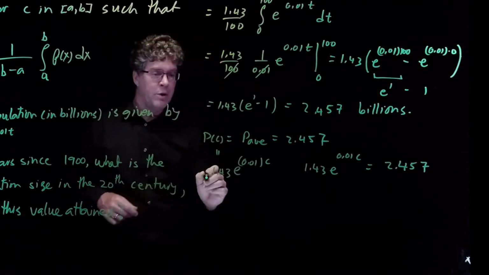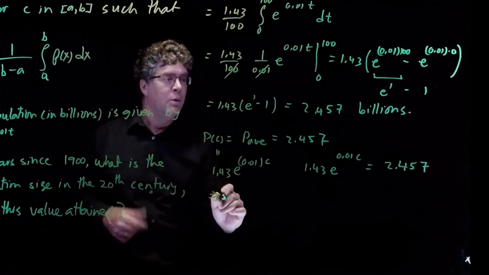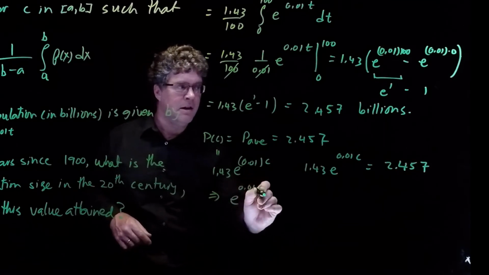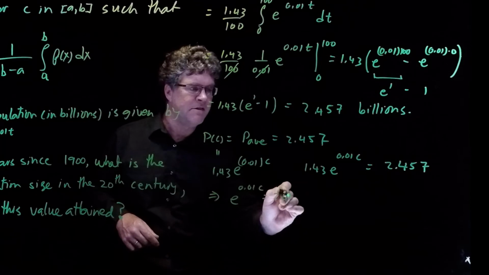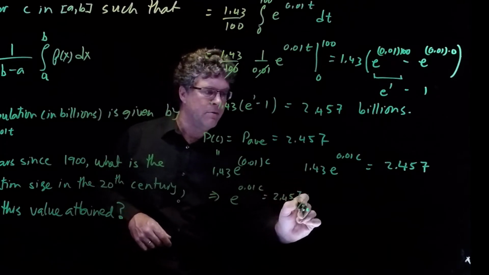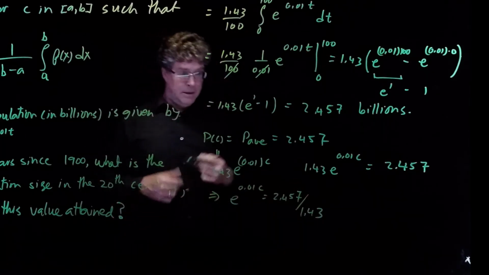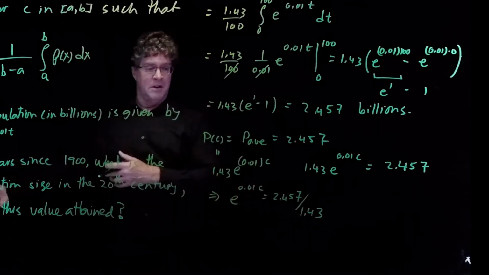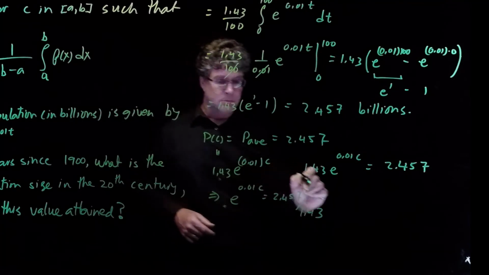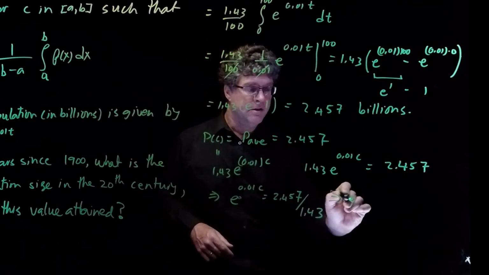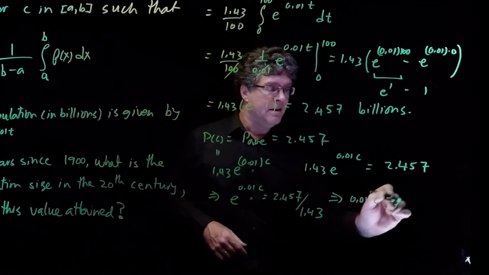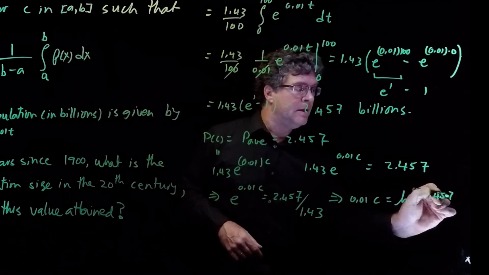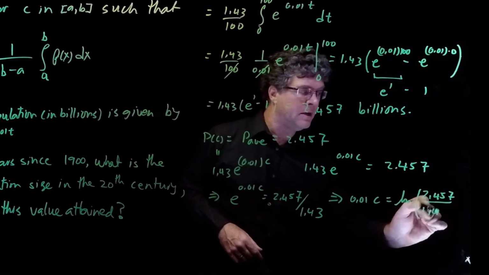We want to solve that for c. The first thing we want to do is divide both sides by 1.43. So we have e to the 0.01 c is equal to 2.457 over 1.43. The next thing we can do is take the log of both sides, because the log is the inverse function for the exponent. So we get 0.01c is equal to the natural log of 2.457 over 1.43.